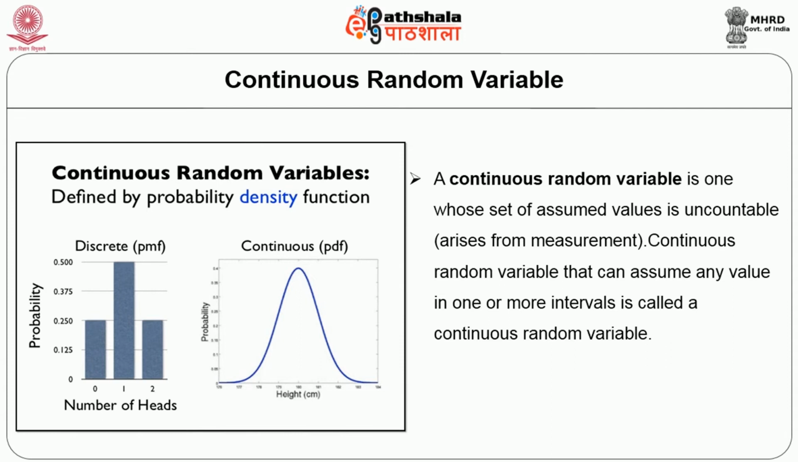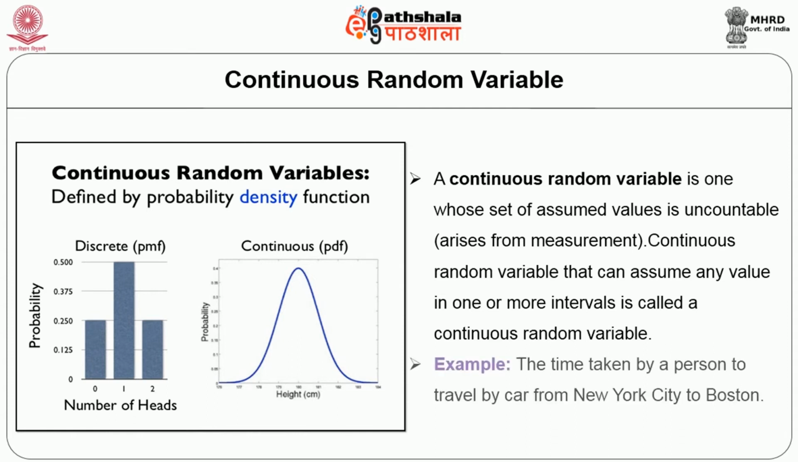A random variable that can assume any value in one or more intervals is called a continuous random variable. For example, the time taken by a person to travel by car from New York to Boston may vary. We cannot say exactly how much time is going to be taken.